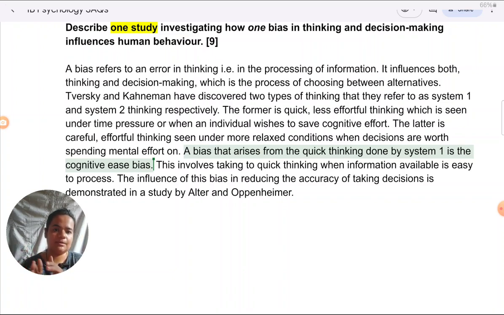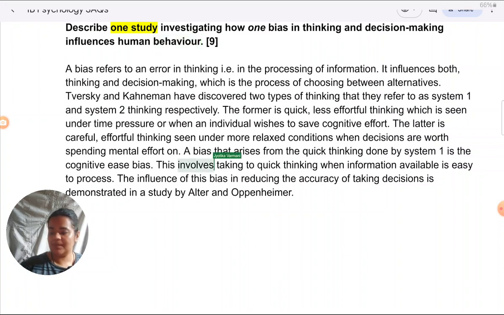Many students beat around the bush. They will describe system 1, system 2, describe the study, everything. In the end, they mention what's the bias, so they don't even mention. When they're asking you in a question, one bias in thinking and decision making which influences one behavior, please identify the bias, clearly, explicitly name that this is the bias. Also, explicitly name the behavior, how it is getting influenced by this bias before you write anything about the study. That is called signposting, and it's a very, very clear, organized way of writing.